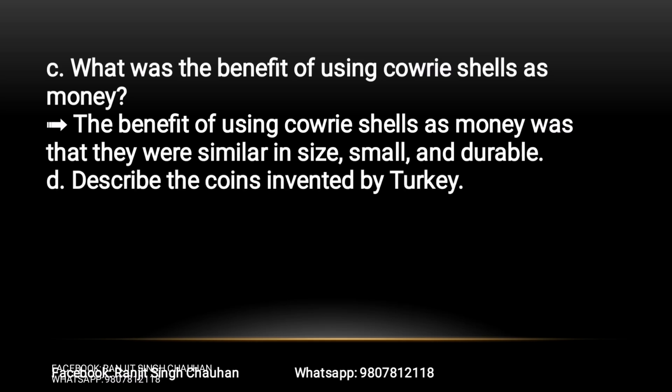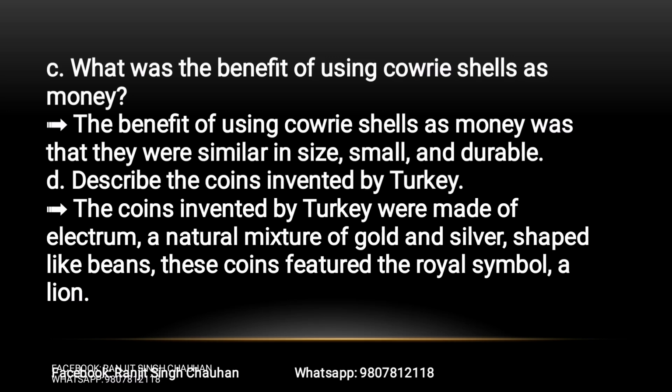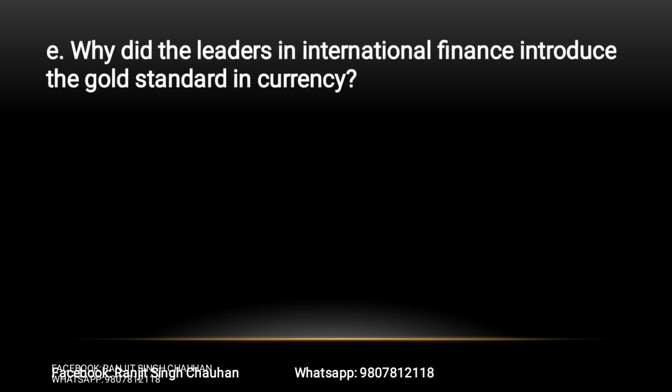Describe the coins invented by Turkey. The coins invented by Turkey were made of electrum, a natural mixture of gold and silver, shaped like beans. These coins featured the royal symbol, a lion. Why did the leaders in international finance introduce the gold standard in currency?